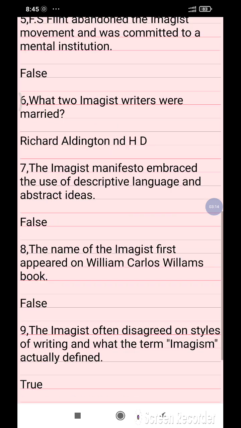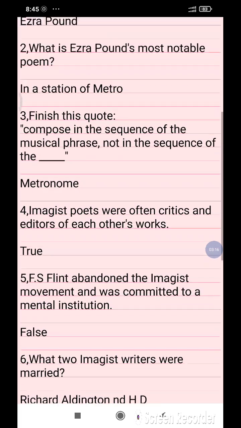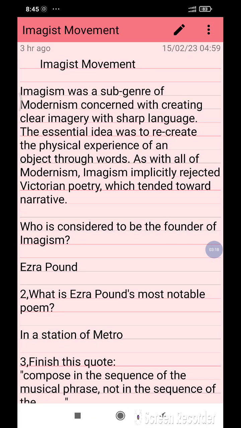So these are the most important questions related to the Imagist movement. Imagism is basically a subgenre of modernism concerned with creating clear imagery with sharp language.